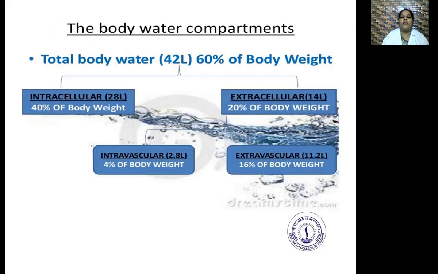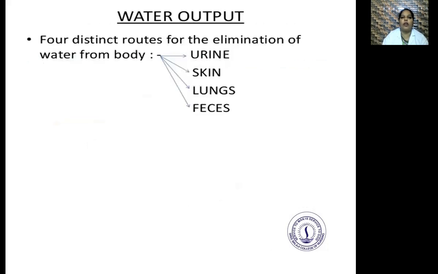Extracellular is further divided into intravascular and extravascular. Intravascular is within the blood vessels. Extravascular means outside the blood vessels. So intravascular is about 4 percent of the body weight and extravascular is about 16 percent of the body weight.